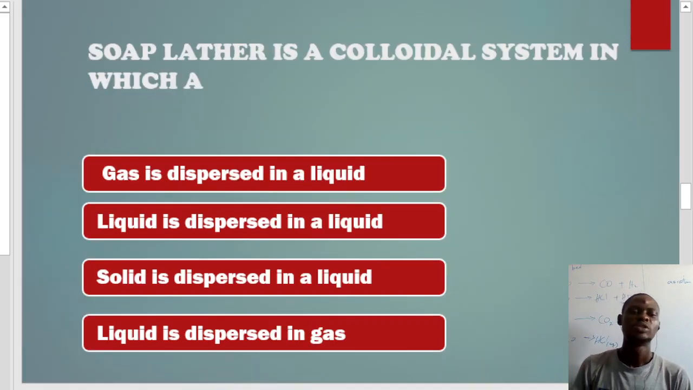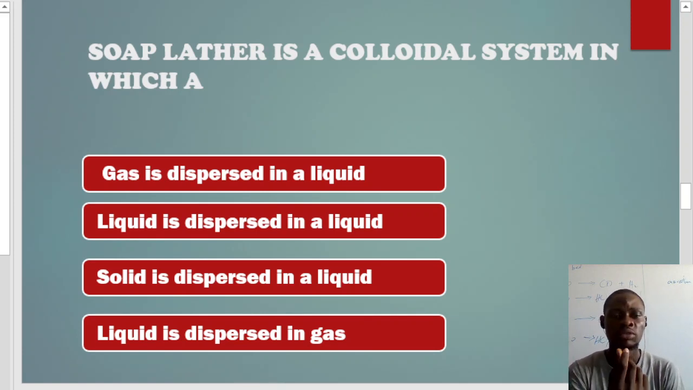I have soap lather. Soap lather is a colloidal system in which... now you see, the first thing I need you to understand is what you understand by soap lather. Before you jump into any question in JAMB, please try to understand the question, then move on to the options. I will give you some tips at the end of this video on how you can tackle questions. Please stay to the end of the video. I'll be giving you some tips that you can use to tackle questions in JAMB.